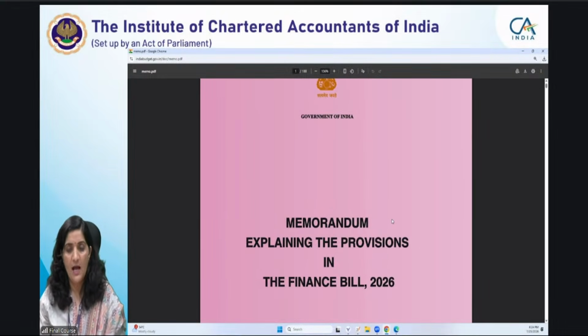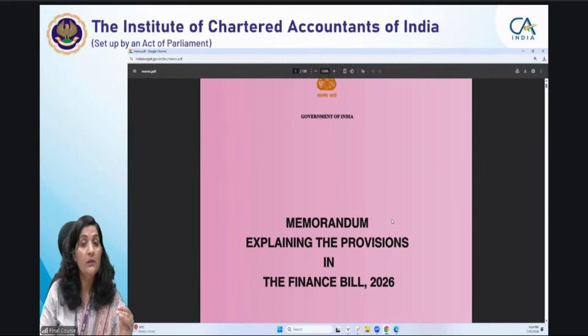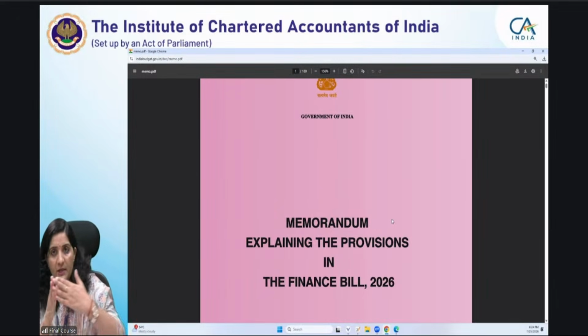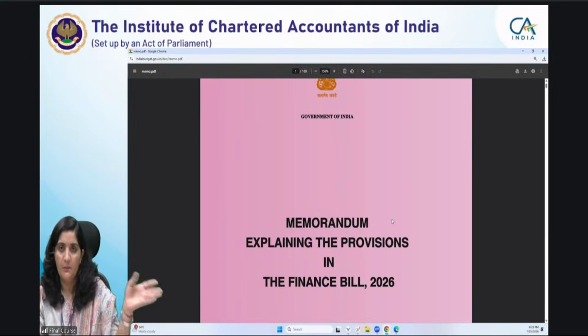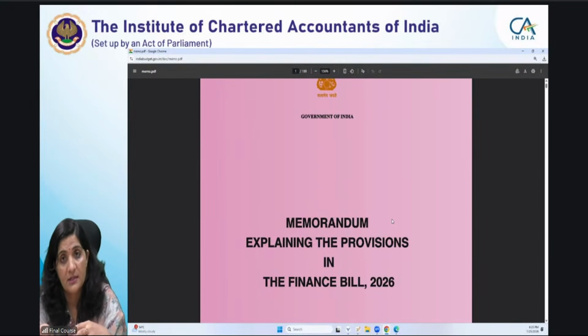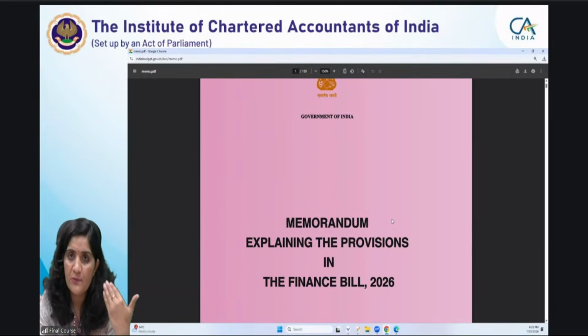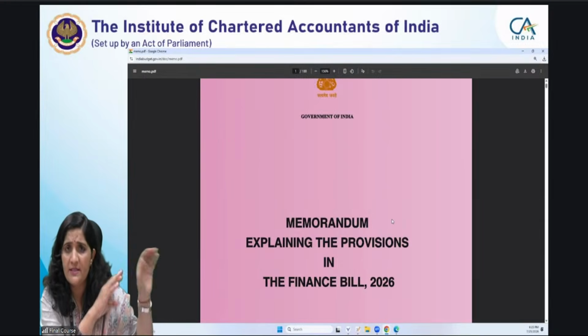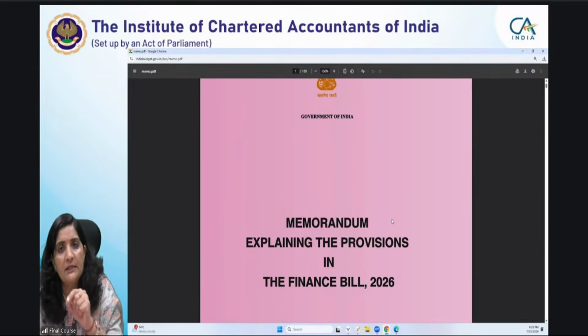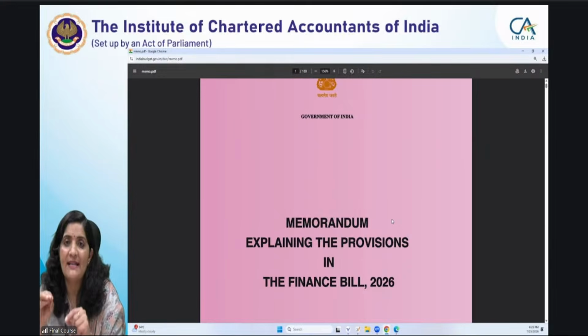Now, if I talk about the Income Tax Act 1961 and the 2025 act, what are the major highlights? Basically, of course, everything is renumbered and simplified. But the major changes are made due to this Finance Bill 2026. Every year the act keeps on changing. This Finance Bill 2026, apart from the 1961 act, because some provisions have to be inserted in the Finance Act for the assessment year 26-27, also made amendments in the new act which is relevant for the tax year